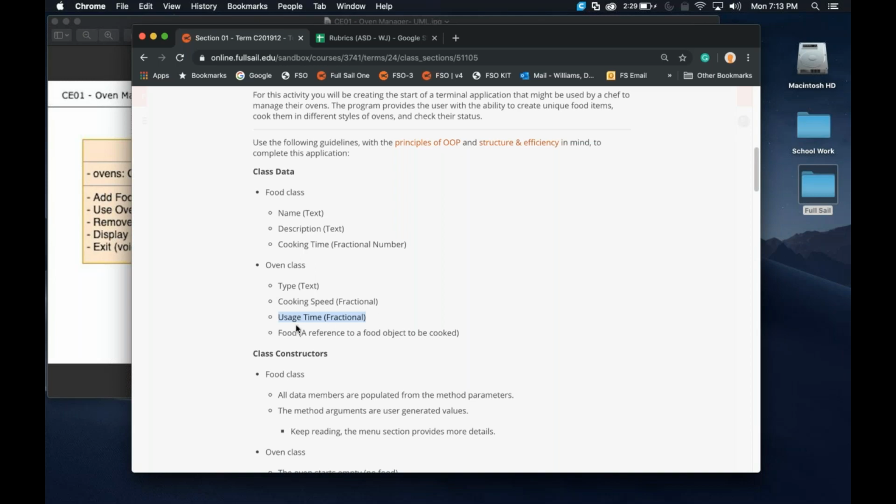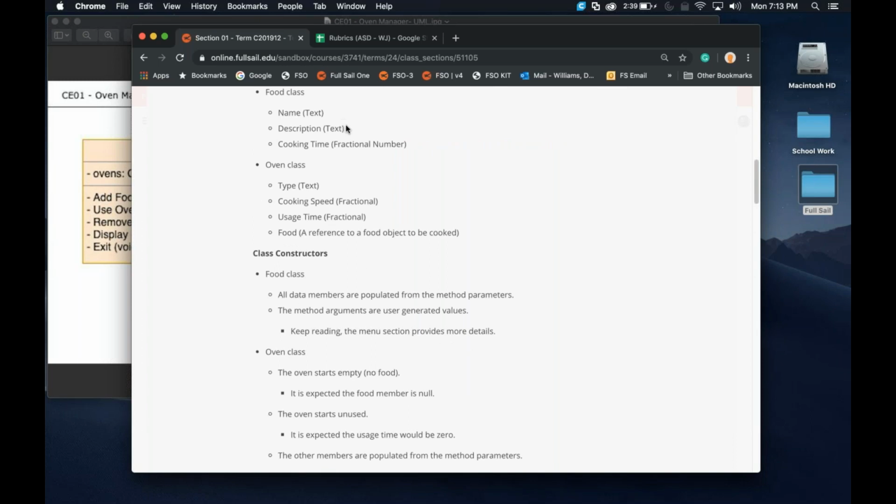And then, of course, we're going to have the food class, which is going to be what we're cooking. Each food item is going to have its own class, of course. So the food class has the name of what we're cooking and the description of what we're cooking. Say it's pizza, and then the description would be pepperoni pizza. And then how much time it actually takes to cook, right? This would be on the box. Say a normal pizza takes 20 minutes to cook or something like that. That would be the amount of cooking time needed.